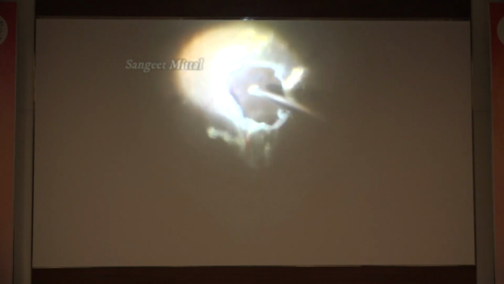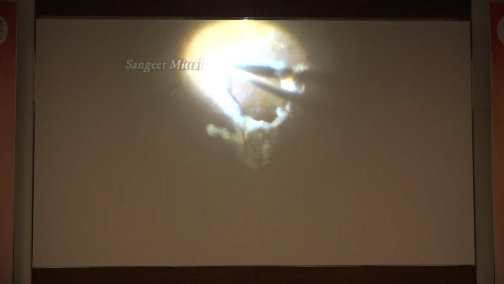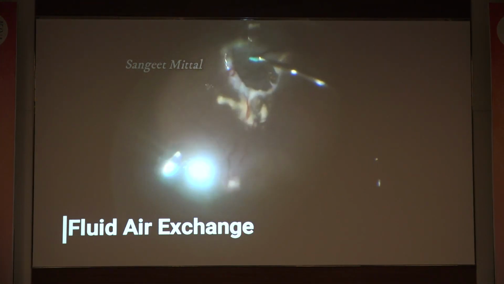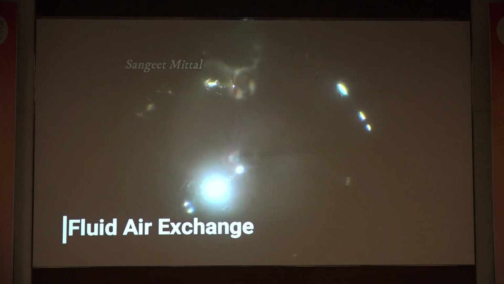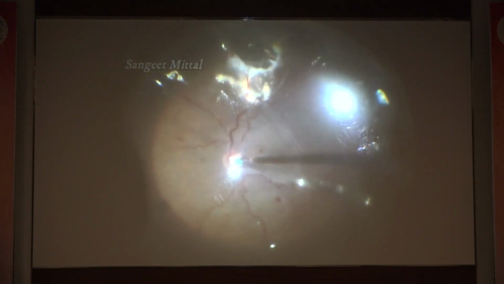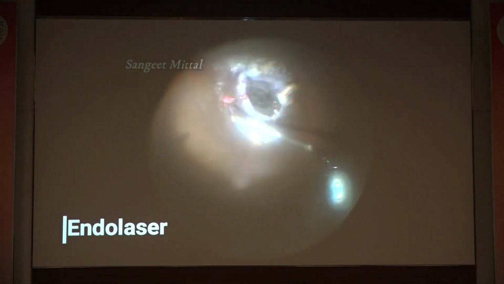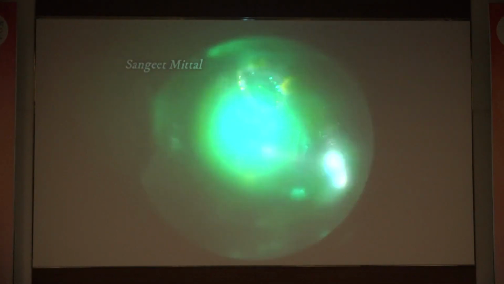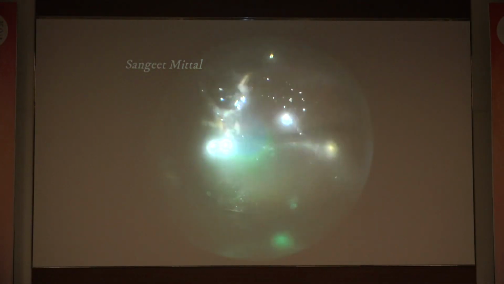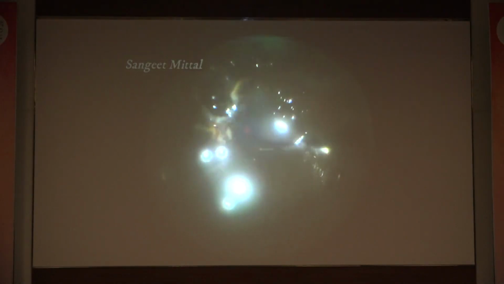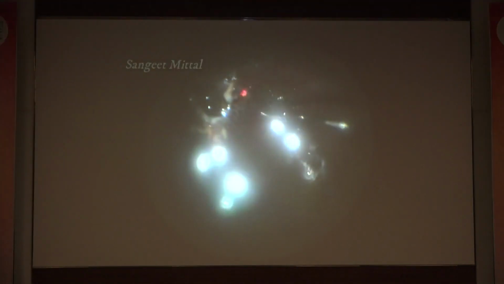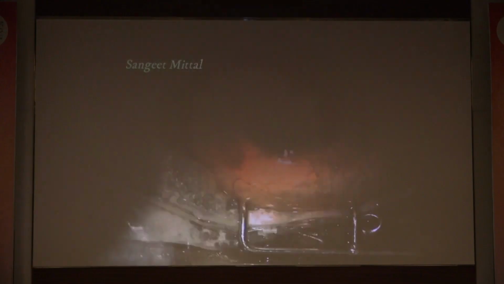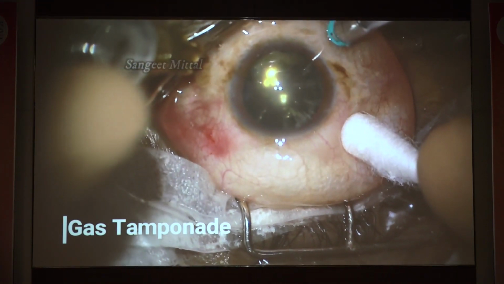So it was just a retinectomy that we have done. The choroid was not touched, and then after this we did a fluid air exchange, and we just used gas in this eye as a tamponade. The retina was attached otherwise. We did endolaser around this area, and also a 360-degree prophylactic laser barrage was done to the periphery of the retina. And just the gas tamponade.